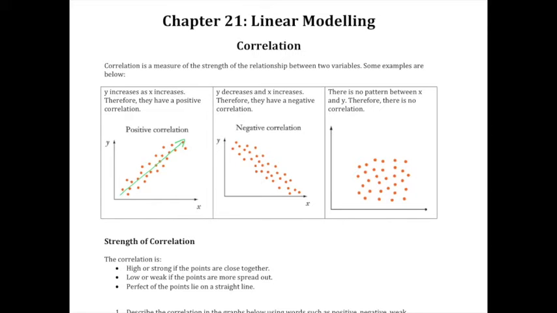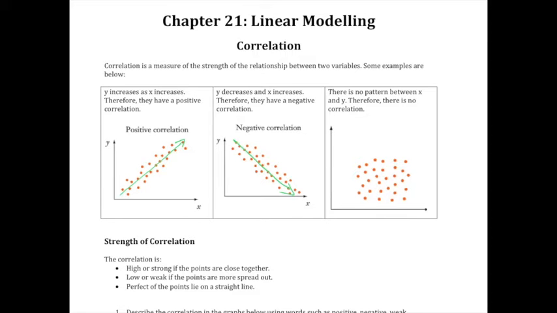Now for the next one, Y decreases as X increases. Therefore, there's a negative correlation, so it's going downwards from left to right. The hotter it gets, the less soup is sold. Yeah, that makes sense. Everything okay? So that's got an opposite relationship or a negative correlation.